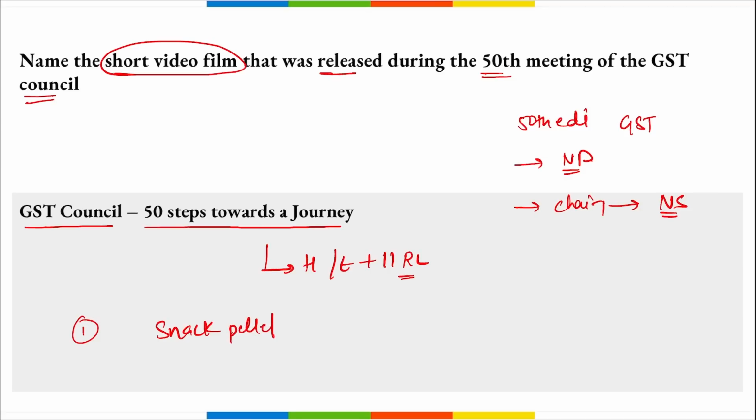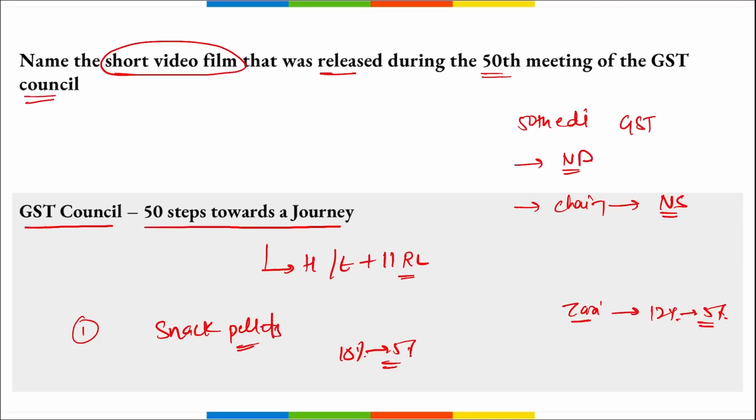Snack pellets, the semi-finished ingredient that is used for the manufacturing of snacking products, has been decreased from 18% to just 5%. Correct? Then the IGST exemption on the imported Quarziba medicine for personal use has been exempted. Then taxable reverse charge mechanism for supply of raw cotton by agriculturists to cooperatives. Then GST reduction on the imitation zari thread. On the zari thread or yarn has been reduced from 12% to just 5%.